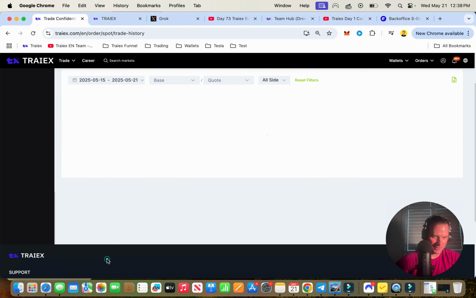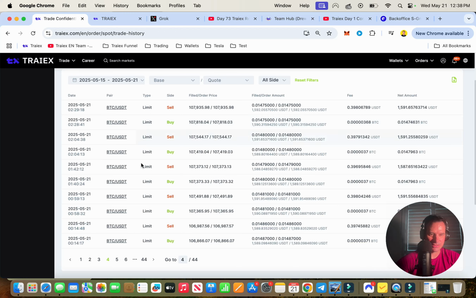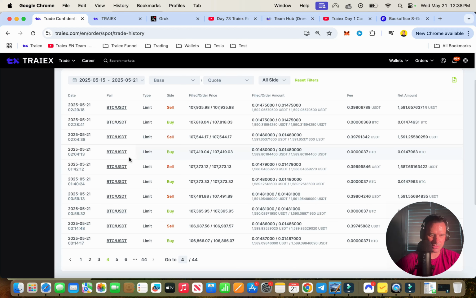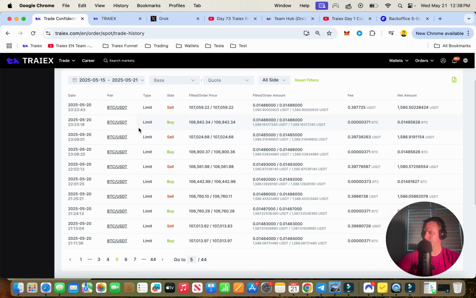Right. So we'll go to the 20th here, which should be on this page. There you go. I don't think I saw a 20th. Yeah, so this is the 21st. So yeah, page 5. Okay, so we got to do page 5.